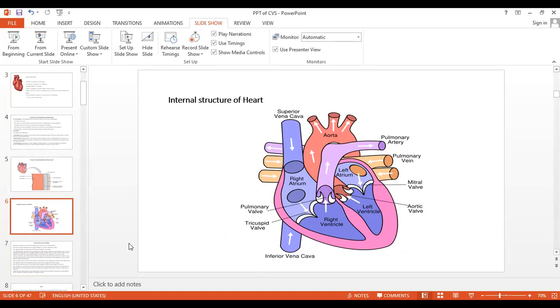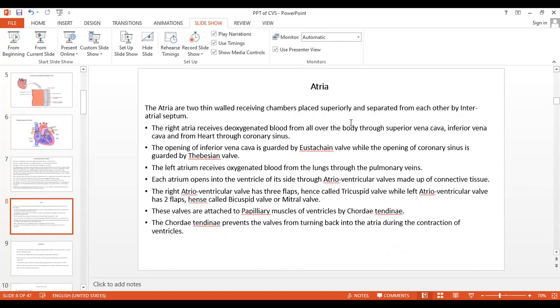Now we will see one by one, the atria and the ventricles again, but I think the meeting will close, but we will carry on again. Auricles: how many auricles are present? Uppermost, 2 auricles are present, and they are separated by the interatrial septum.